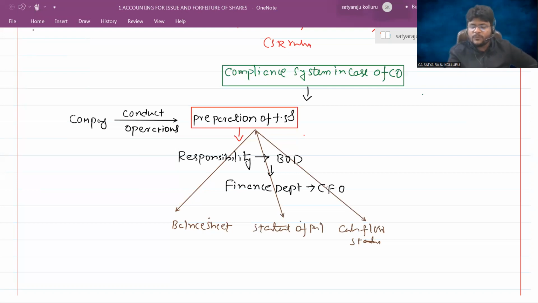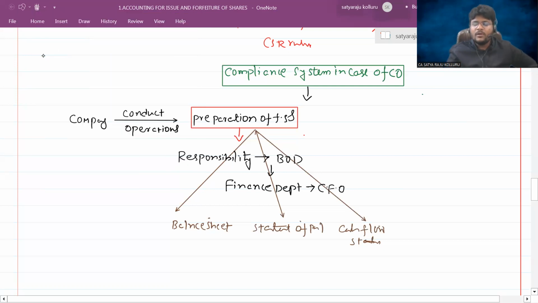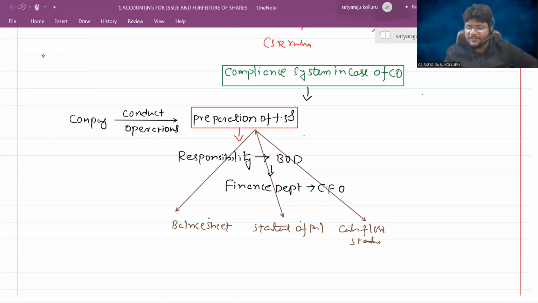Okay, it is the responsibility of the board of directors to prepare the financial statements. They ultimately delegated that responsibility to the finance department. After making so many efforts by the CFO and their team, they ultimately make the financial statements ready. Now, on such financial statements, the board of directors will sign. The reason is, I told you whose responsibility it is to prepare the financial statements: the board of directors. How can that responsibility be shown by the board of directors? By signing on such financial statements.